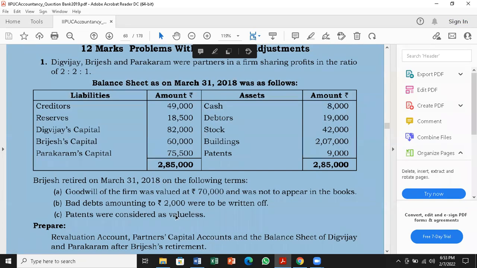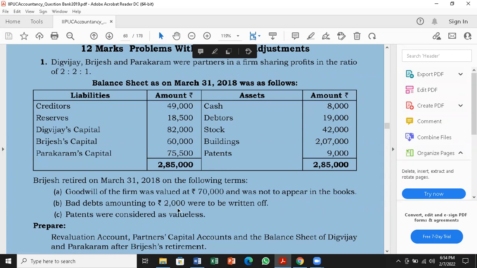Bad debts amounting to 2,000 were to be written off. Bad debts means amount which cannot be received from customers, that is connected to debtors. So 19,000 is the amount, 2,000 cannot be recovered, cannot be received. That is called bad debts.